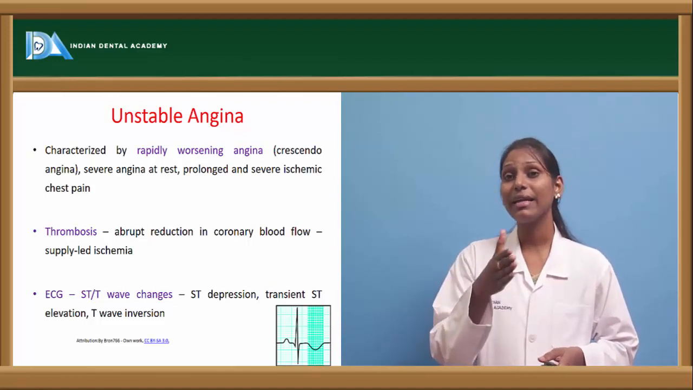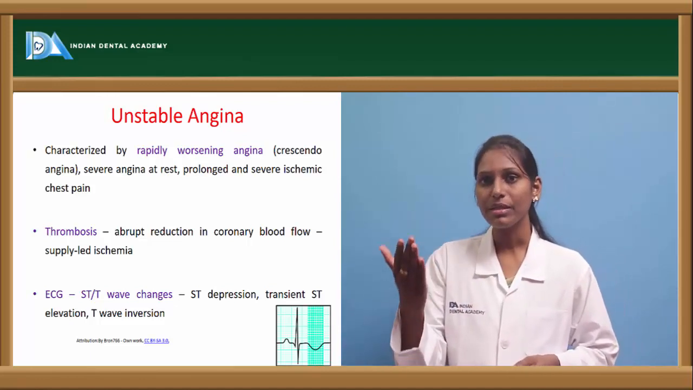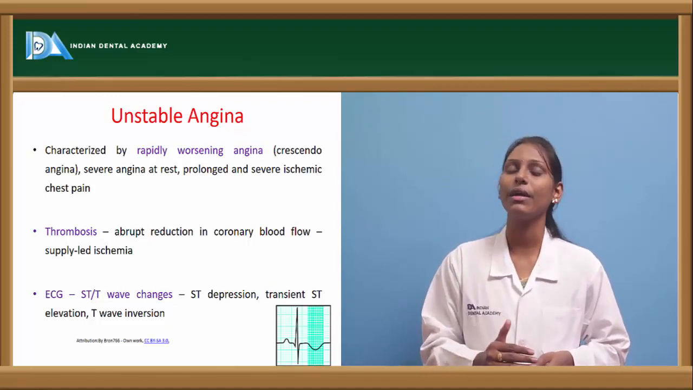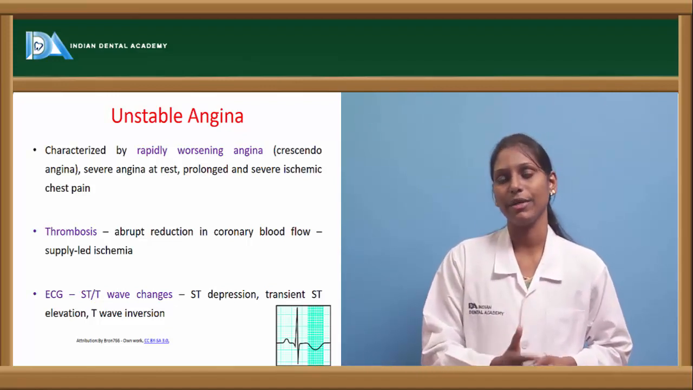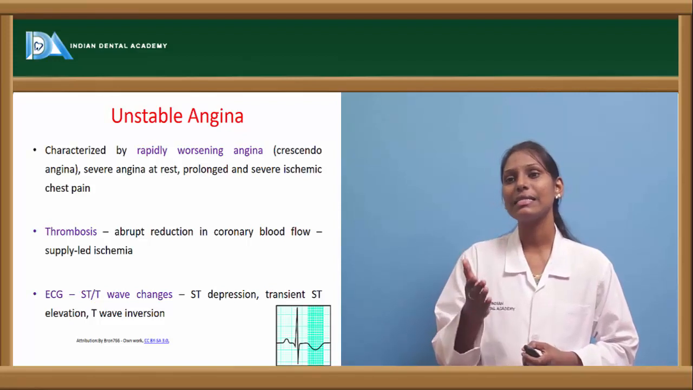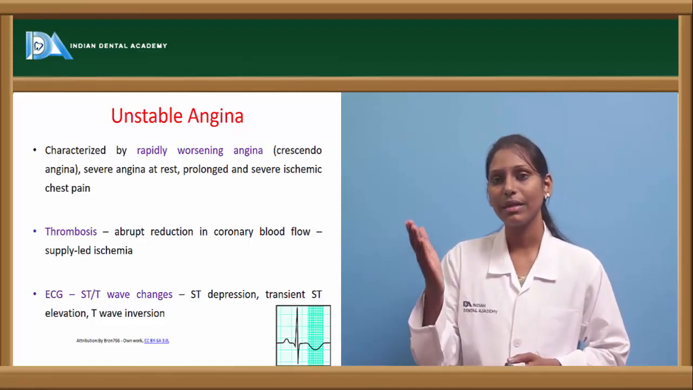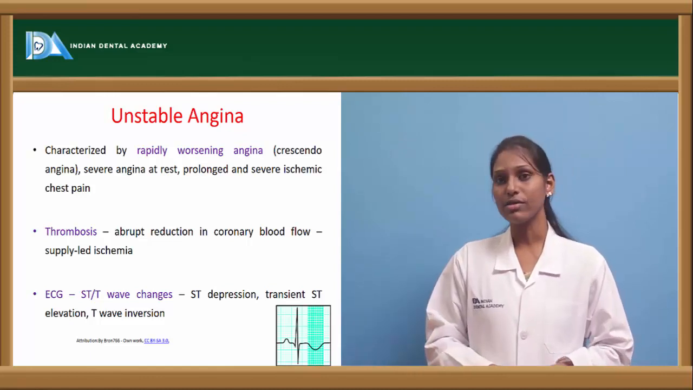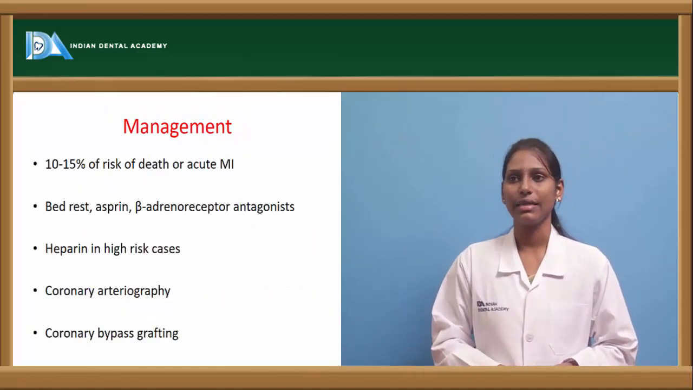leading to supply-led ischemia. If you remember, stable angina is a demand-led ischemia, whereas unstable angina is a supply-led ischemia. The ECG here shows ST and T wave changes: we can see ST depression, transient ST elevation, and T wave inversion in these cases.